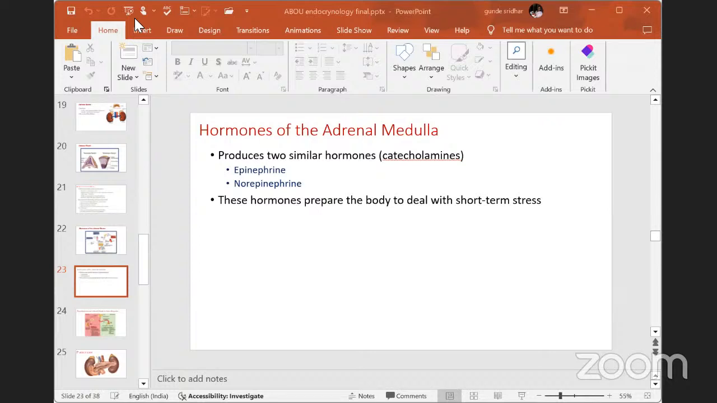Epinephrine, you can also call it the 3F hormone. Why is it called the 3F hormone? Fight, flight, and fear. For example, if you see a small insect, you will go and kill it. If you see a big snake, you will first observe, then you will be afraid and run away from that place. That's why epinephrine, which you can also call adrenaline, does its function, and norepinephrine also does its function. These hormones prepare the body to deal with short-term stress.